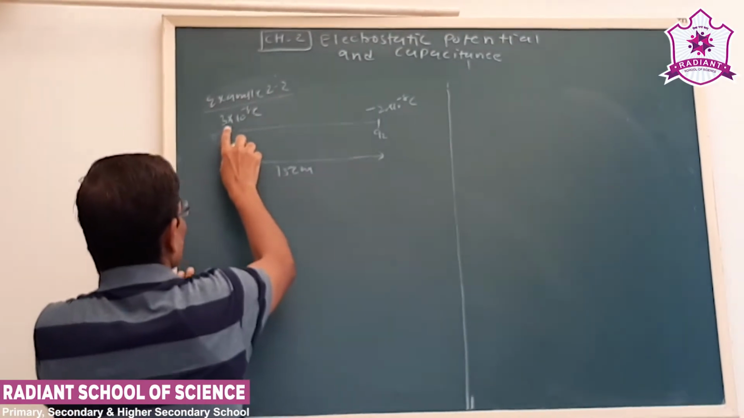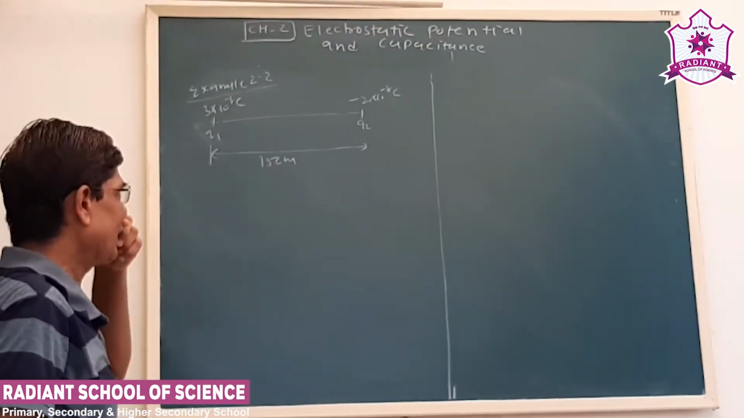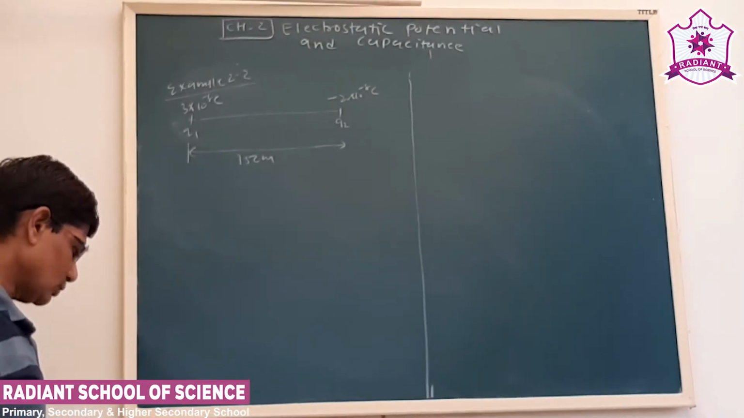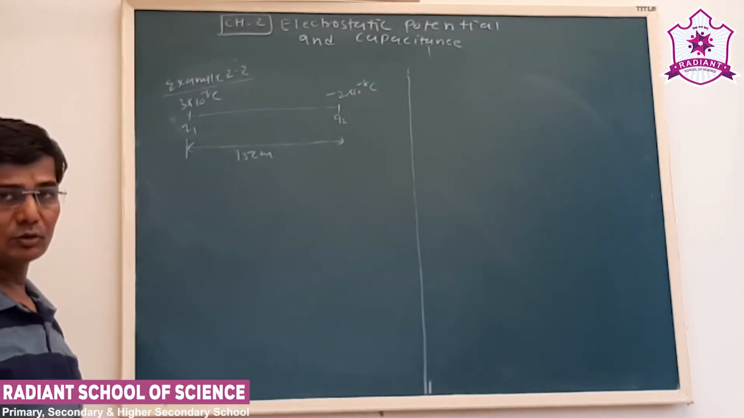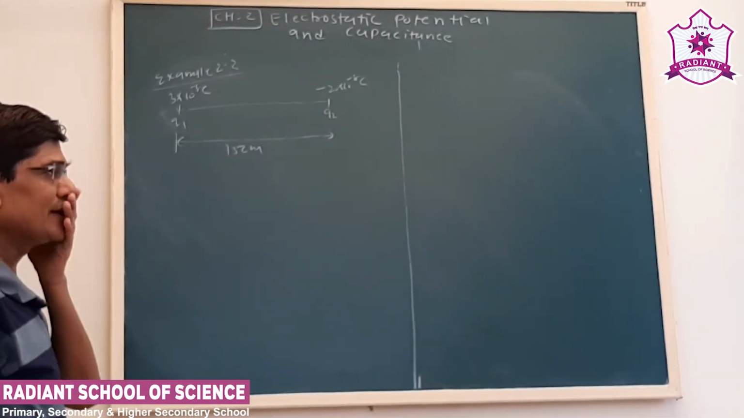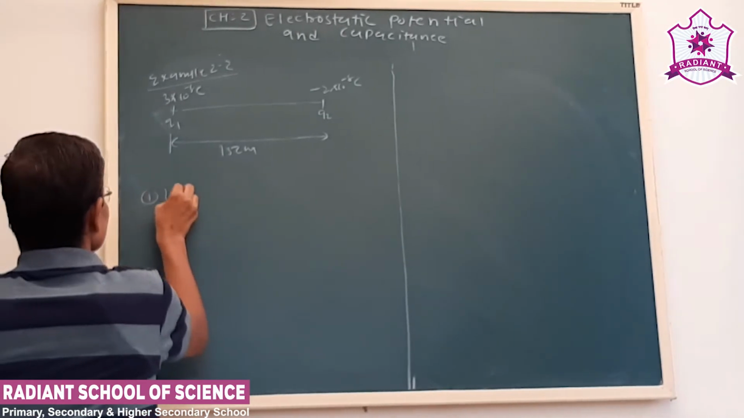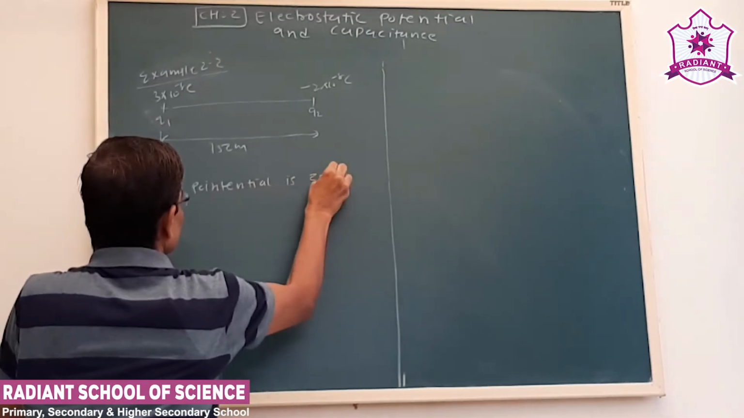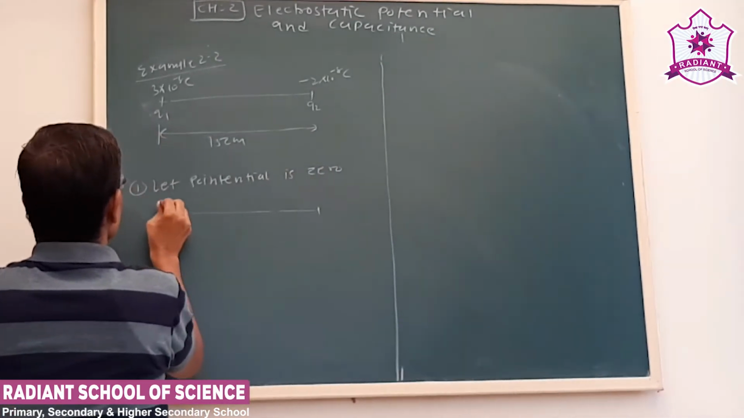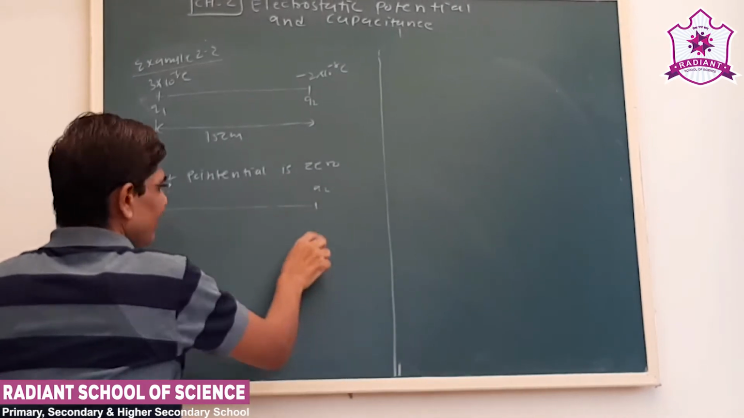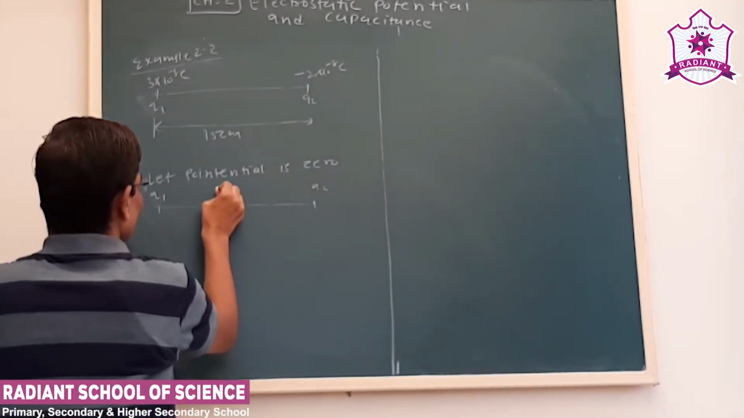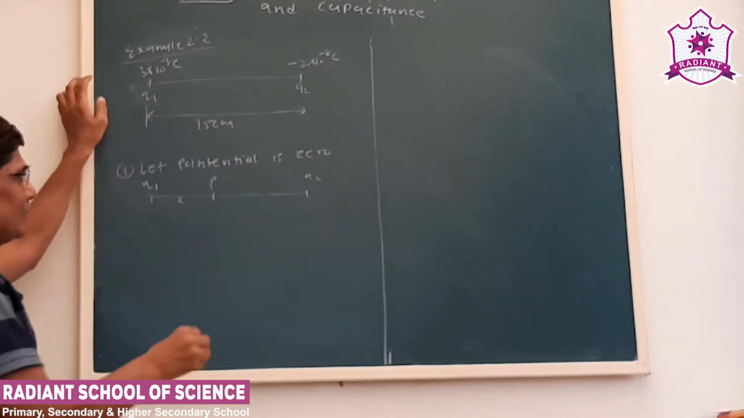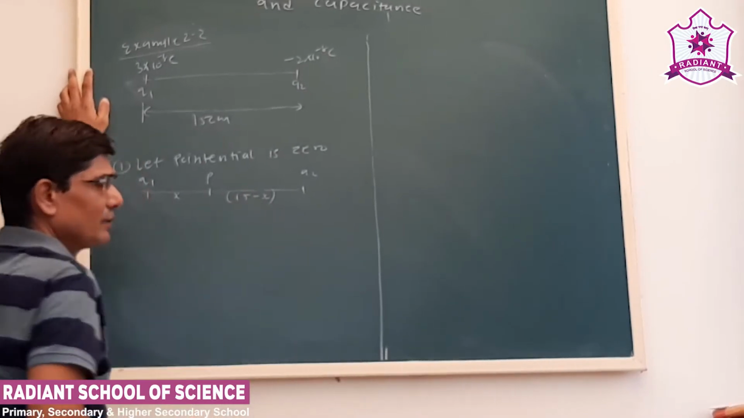Now see our example 2.2. Two point charges, Q1 is 3 into 10 to minus 8 coulomb and Q2 is minus 2 into 10 to minus 8 coulomb, separated by 15 centimeters. We have to find out at what distance on the line joining the two charges the potential will be 0. See, there are two possibilities here. Let potential be 0 between the two charges, at a point P which is at a distance of x from Q1. The total distance is 15 centimeter, so from Q2 it will be 15 minus x.